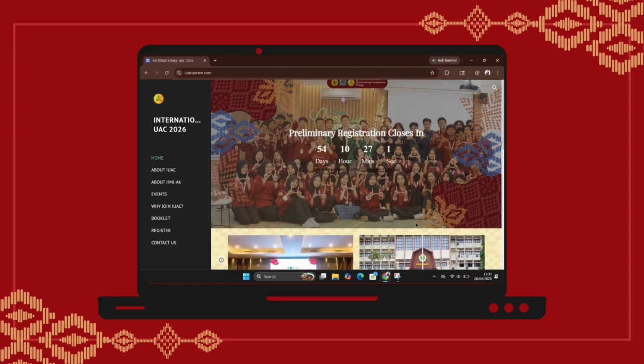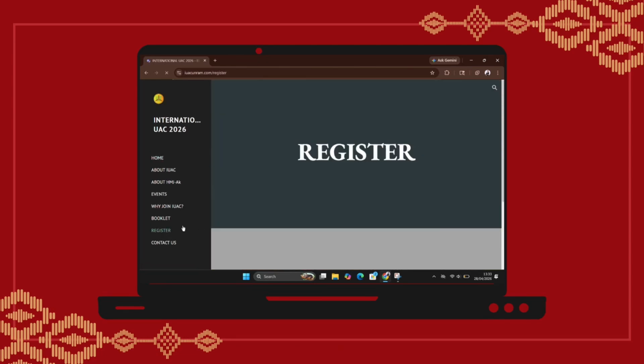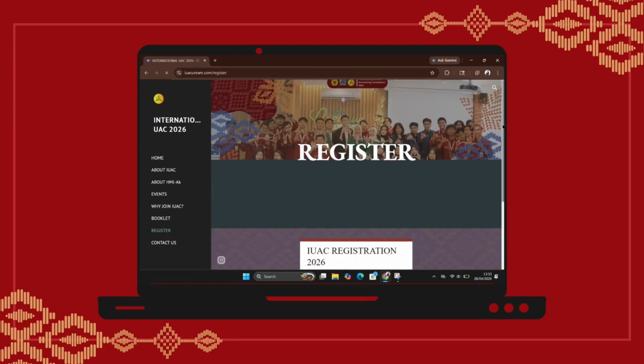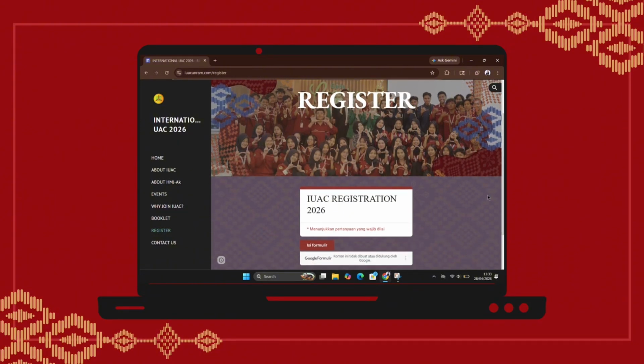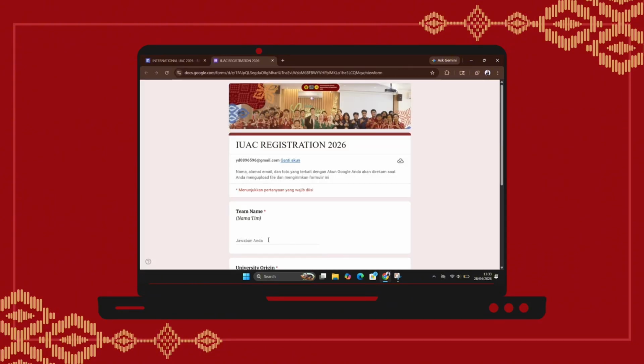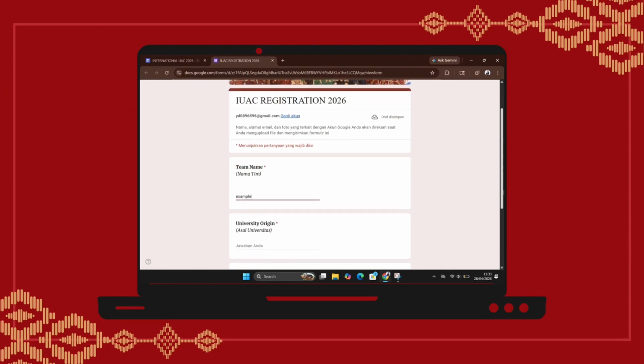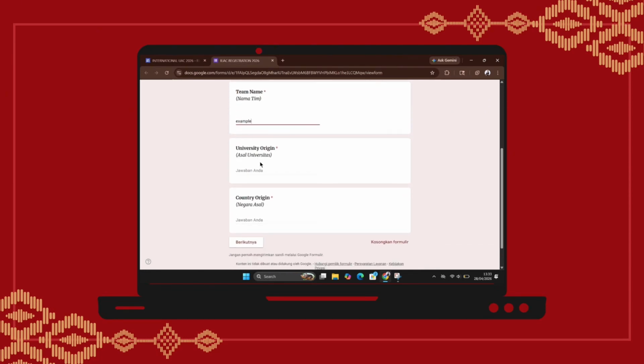Then, for registration, you can click the register section, then you will be directed to the IUAC Registration 2026 Google Form section. The form is divided into 4 parts. The first section is the team identity, which contains the team name, university origin, and country of origin.